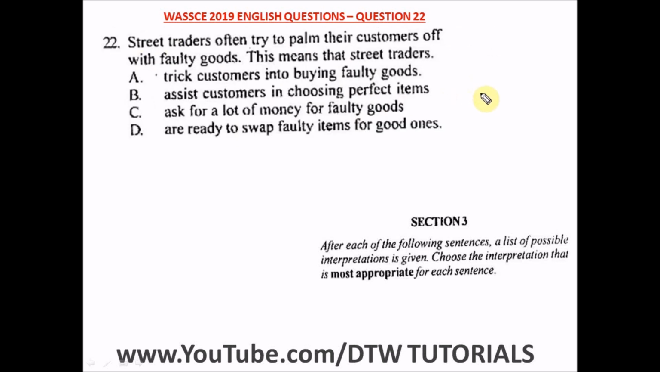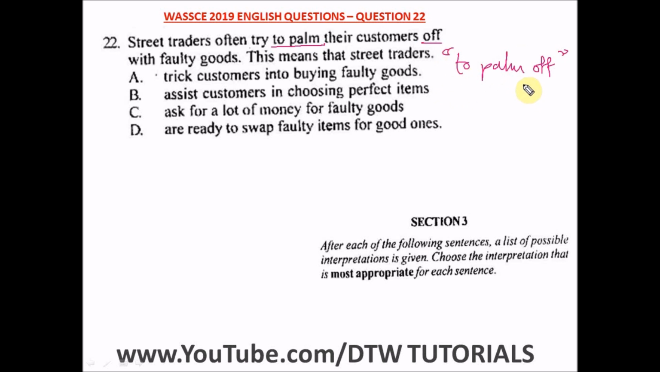All right, question 22 of the WASSCE 2019 English past question. That's your WAEC English exam. It says street traders often try to palm their customers off with faulty goods. This means that street traders are, see where's the idiom here? It said the street traders often try to palm their customers off. So it's to palm off. That's the idiom here. So what's the meaning of to palm off?